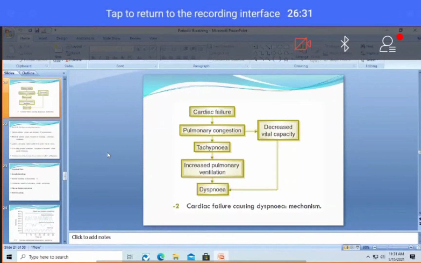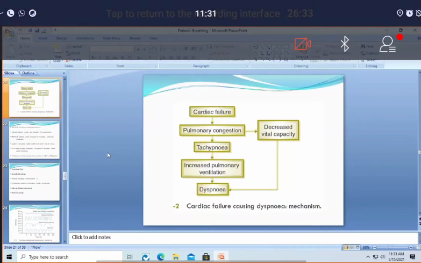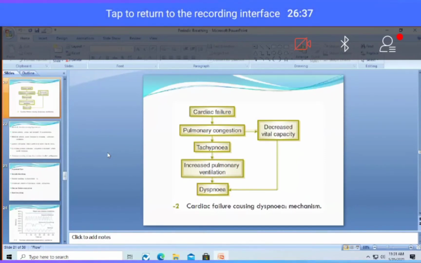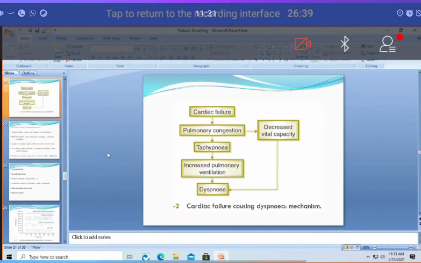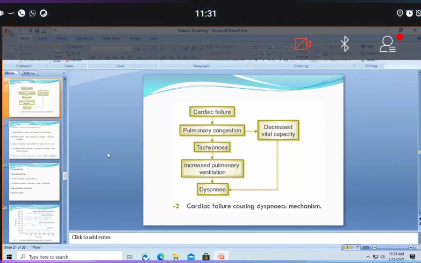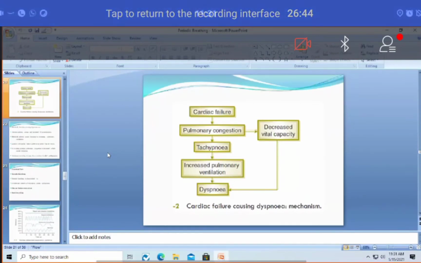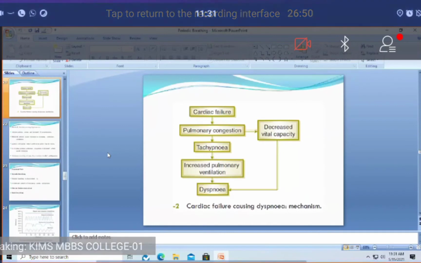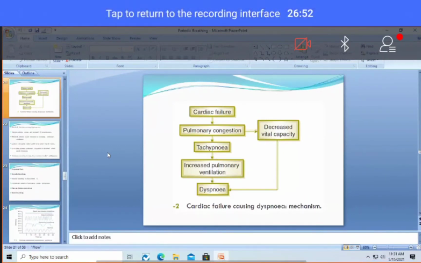We know that whenever the respiratory centers are exposed to blood containing less oxygen and more carbon dioxide, they will be stimulated. They will be overstimulated, which causes increased respiratory effort, which causes more oxygenation of the blood and more loss of carbon dioxide.